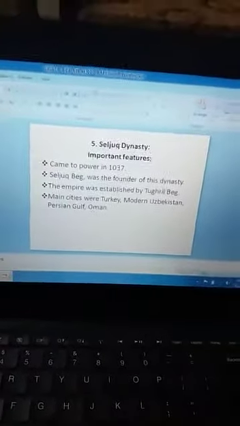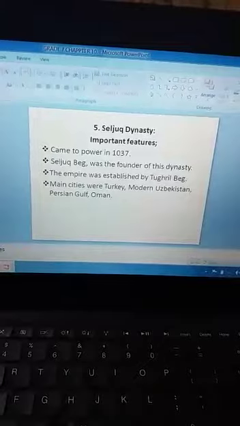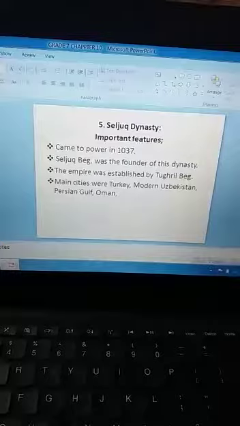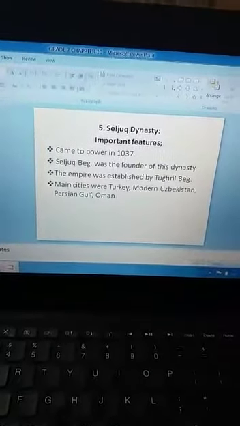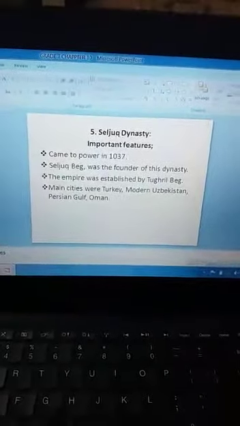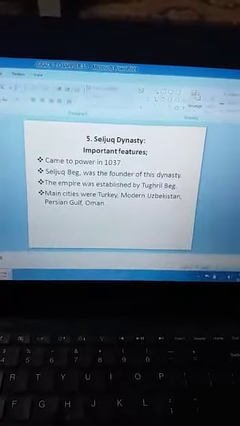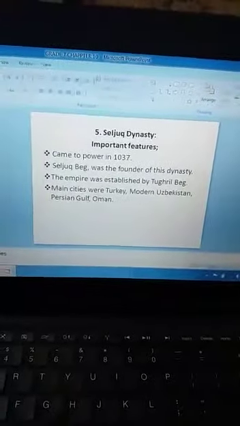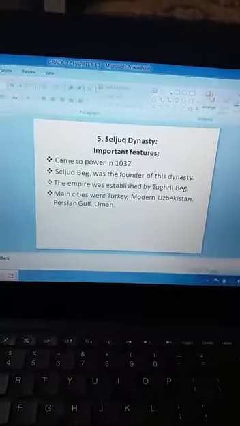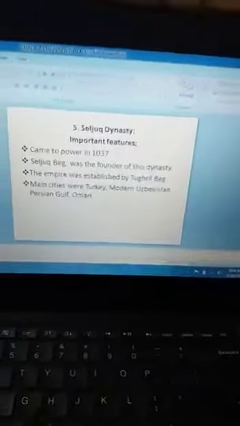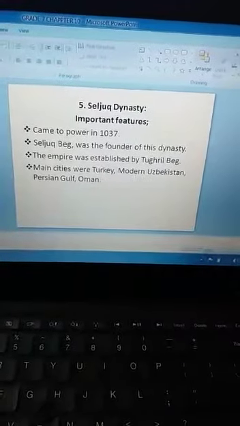Seljuk dynasty, its important features are: this dynasty came to power in 1037. Seljuk Beg was the founder of this dynasty. The empire was established by Tughril Beg. When you listen to the word, this is not a word, it's a name, Tughril Beg, Tughril. So, is there anything which comes to your mind? I will tell you after the end of the lecture. Till then you think about it.